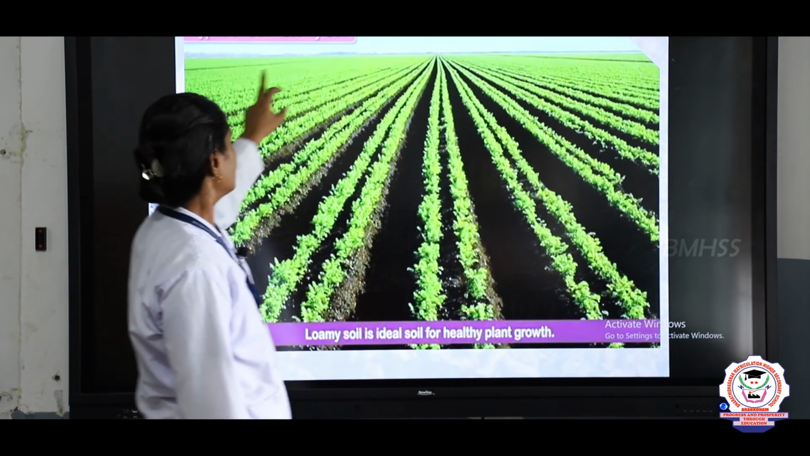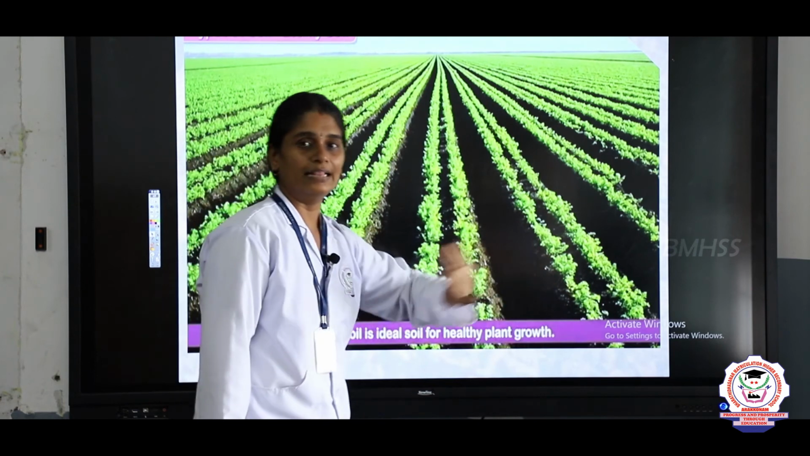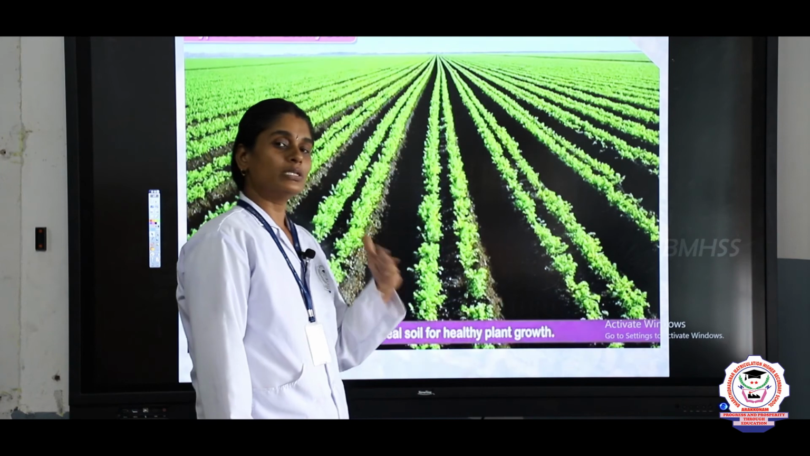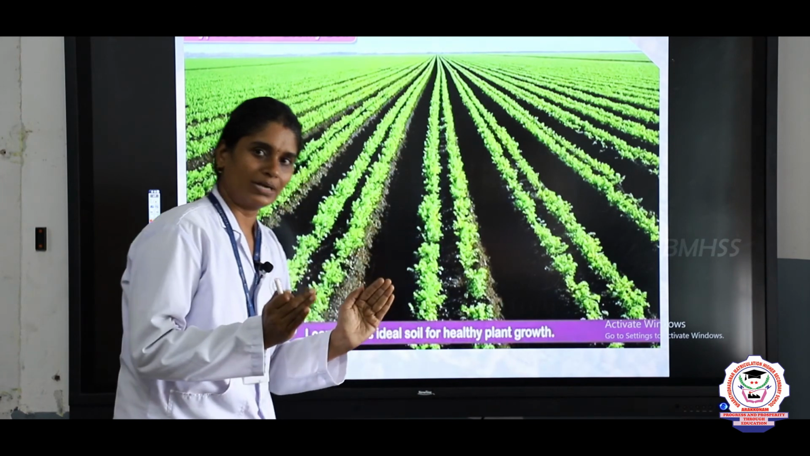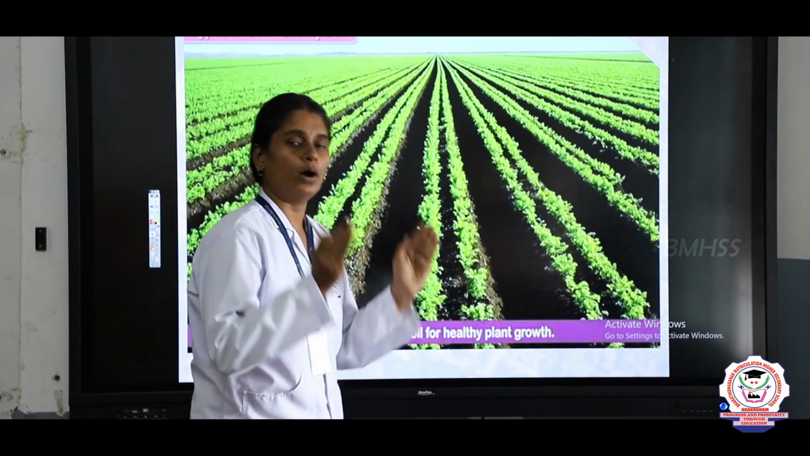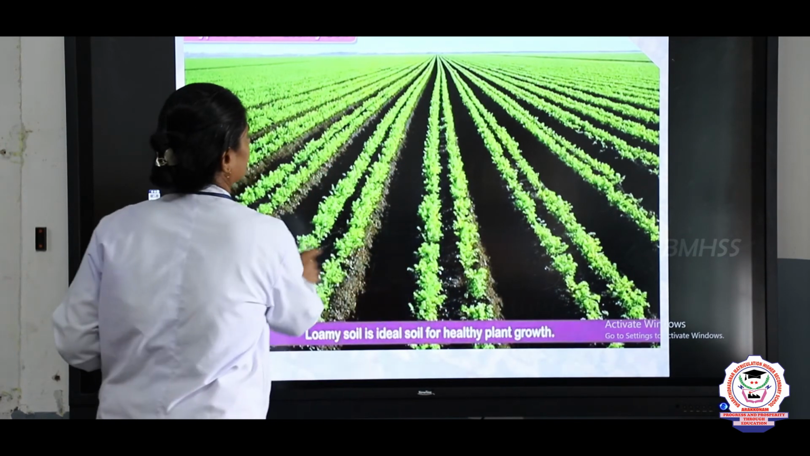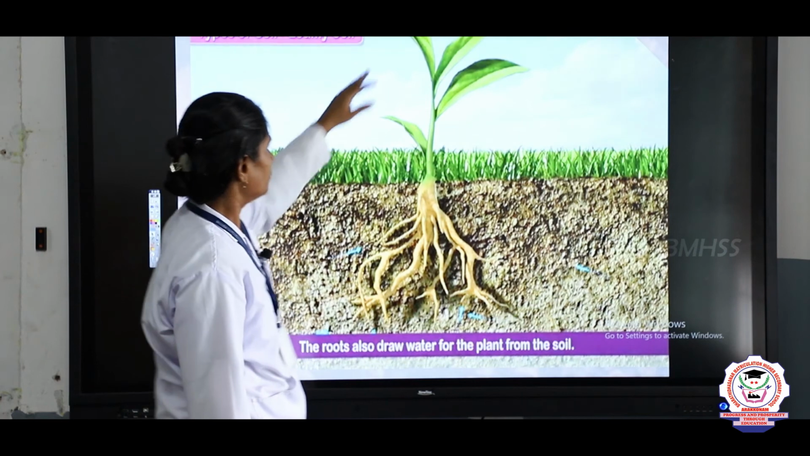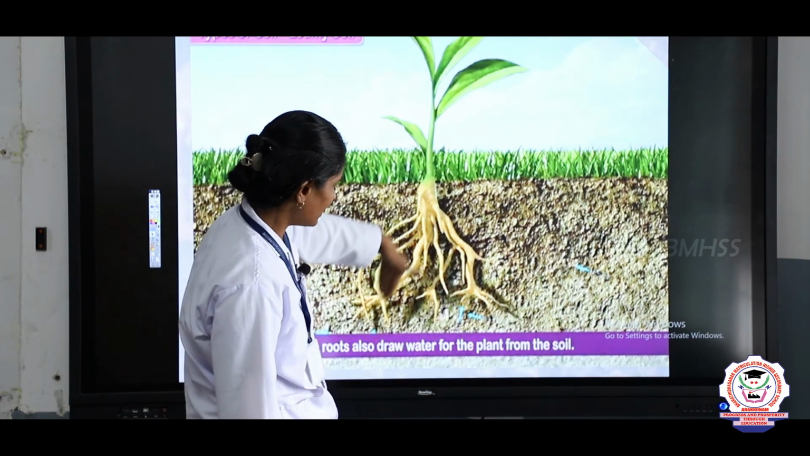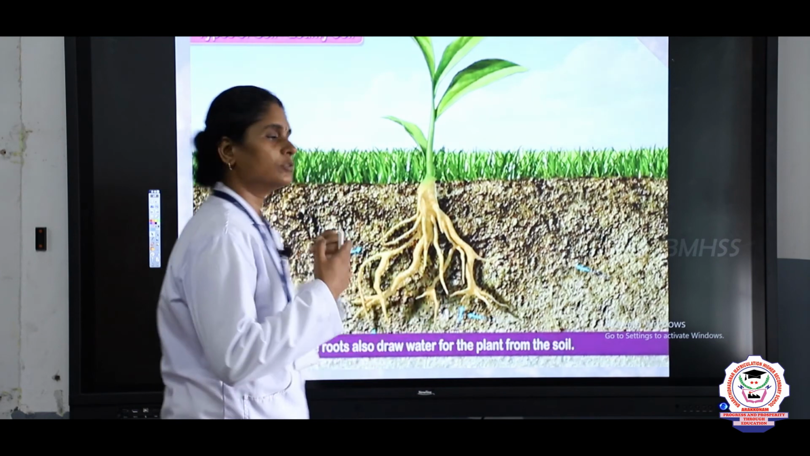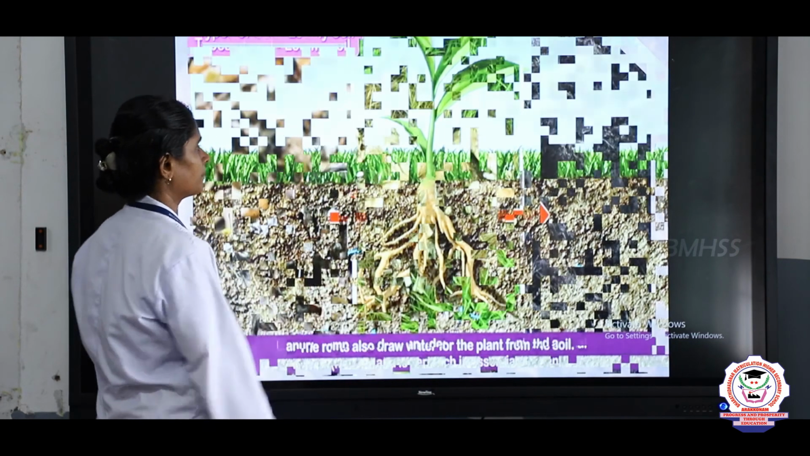You can see the loamy soil is good for healthy plant growth. We can grow many plants in the loamy soil because it holds a limited amount of water and it holds air also. It is good for plant growth because the roots get much air. That is why it is good for the plants.